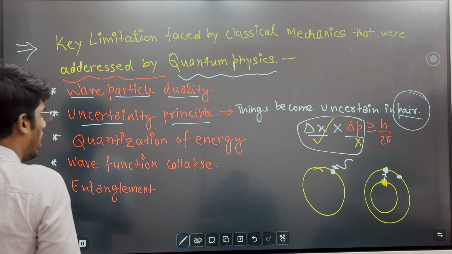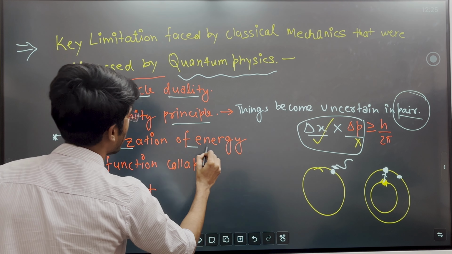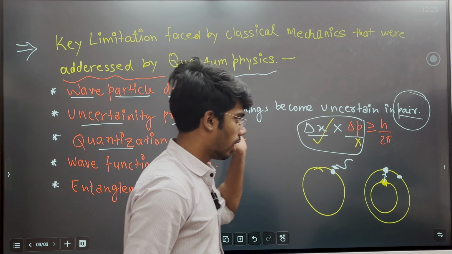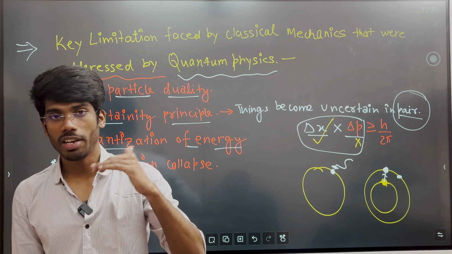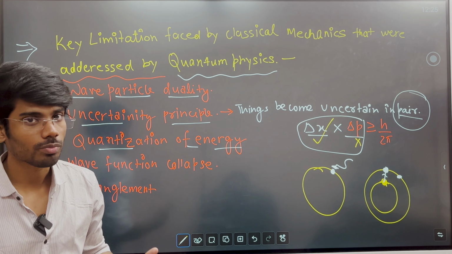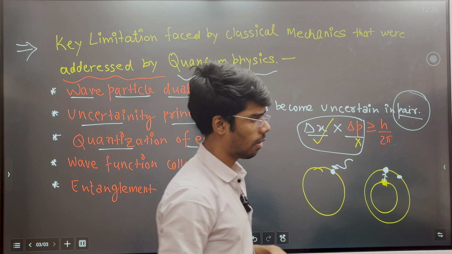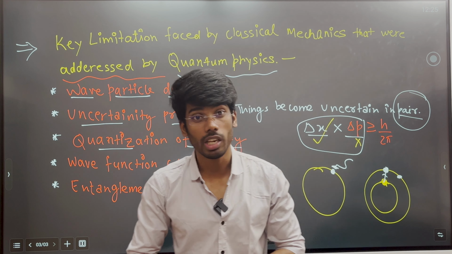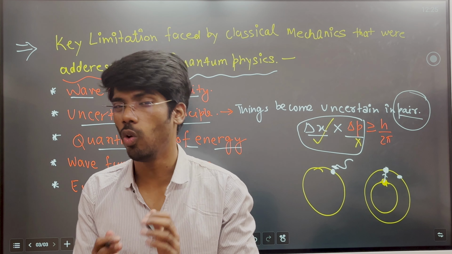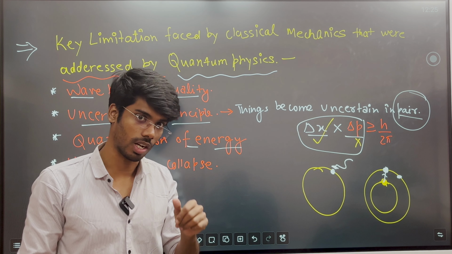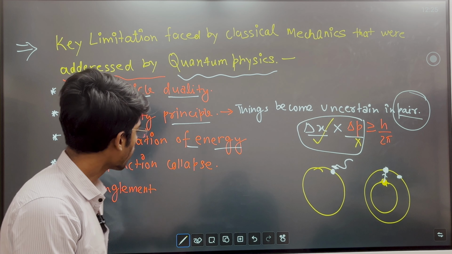But now let's see what is quantization of energy. In fact, when we talk about black body radiation, which we have studied in our junior classes, I will teach you what black body radiation is in the next lecture.